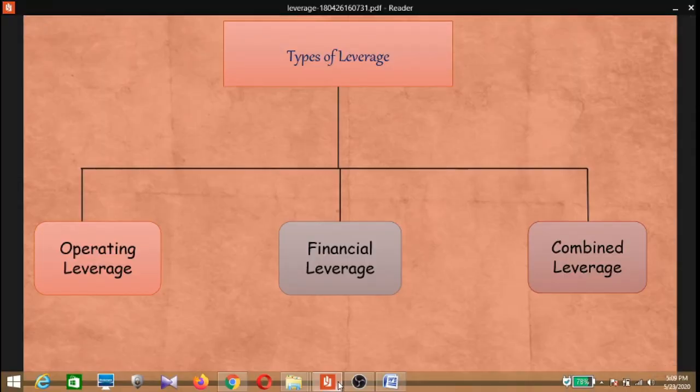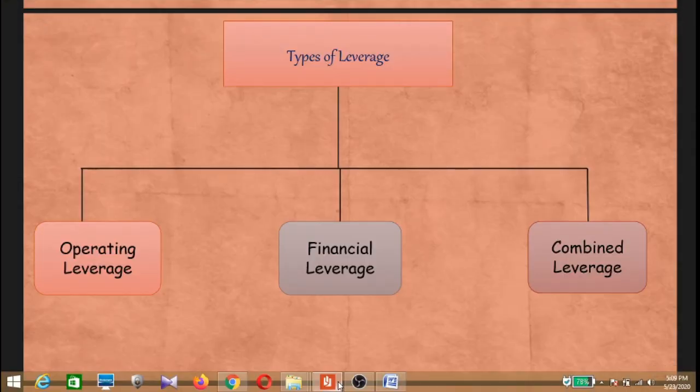Now we can see the different types of leverages. Basically, there are three types of leverages: operating leverage, financial leverage, and combined leverage. As we already discussed, operating leverage is the first stage leverage, or the first degree leverage. Financial leverage is the second stage leverage, or the second degree leverage. And combined leverage is the combination of both operating leverage and financial leverage. Now we can see what operating leverage is.